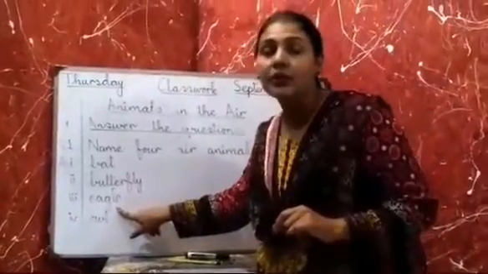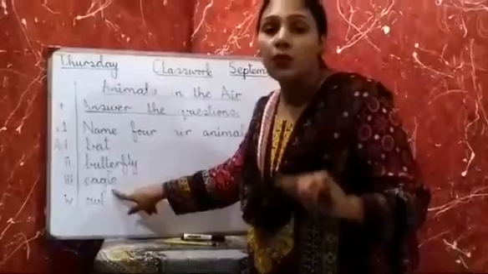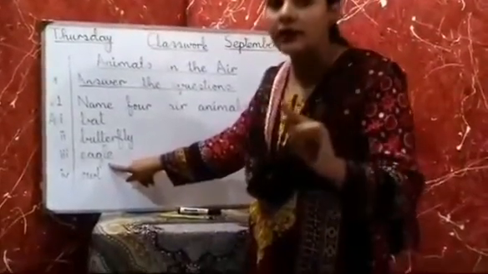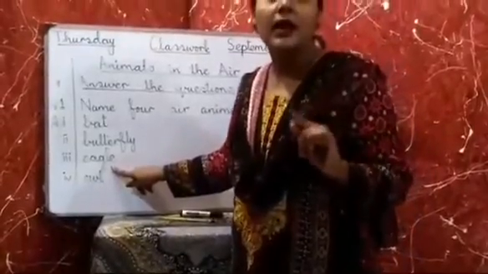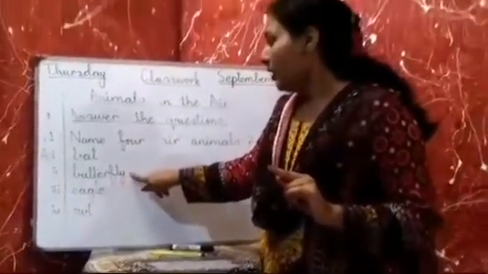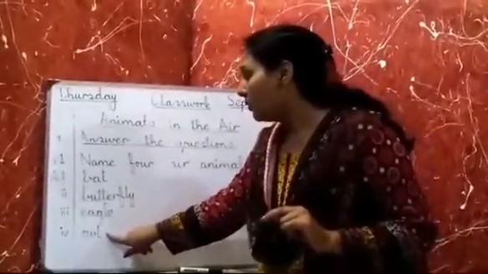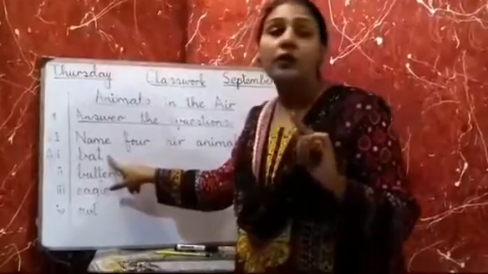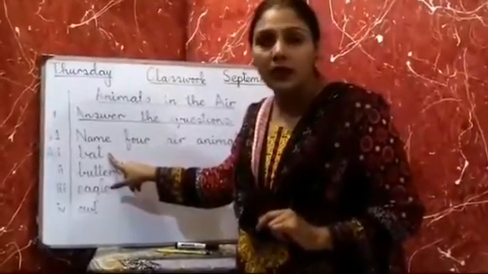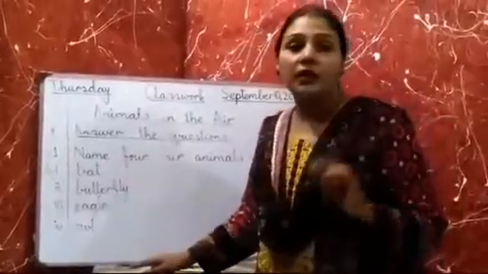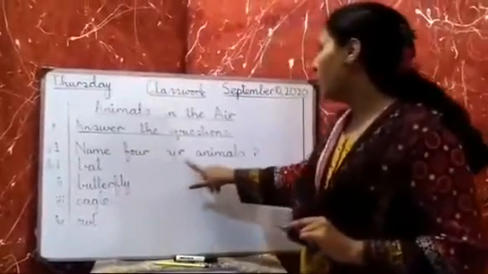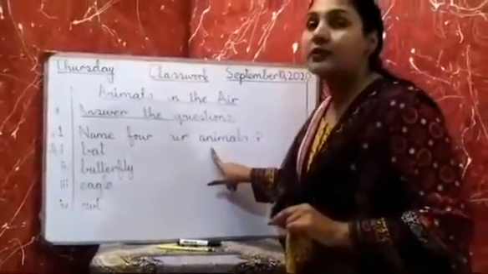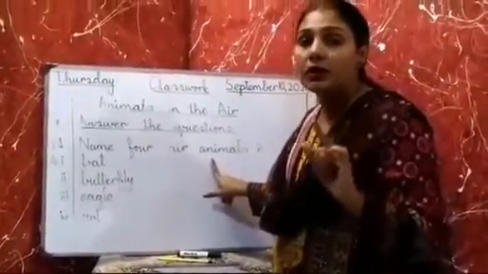Like eagle. A bird's body is covered with feathers. If an air animal's body is covered with feathers, then that animal is a bird. Butterfly, owl, butterfly and bat. Their body is not covered with feathers. They have only wings. So beta, keep this in your mind when you write the name of air animals. What I said, to write air animals' names, don't write only birds.